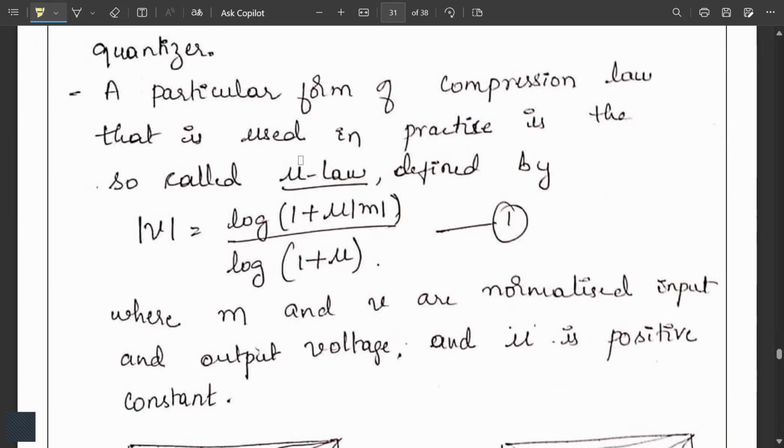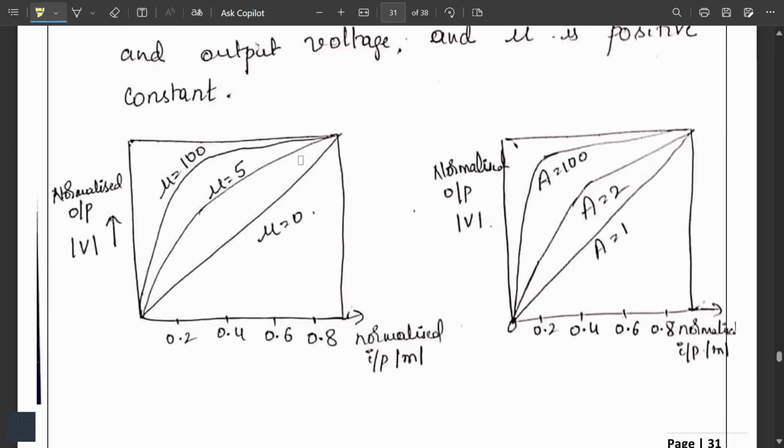So the mu law is defined by v = log(1 + mu|m|) divided by log(1 + mu), where m and v are the normalized input and output voltages, and mu is a positive constant. You can observe the graph here, which is the normalized output v versus the normalized input m. This is for mu 100, mu 5 and mu 0.